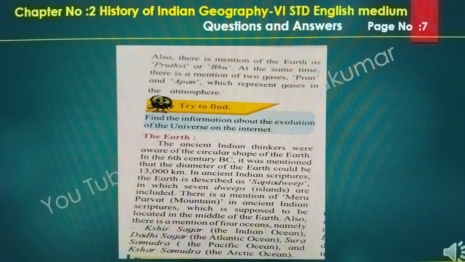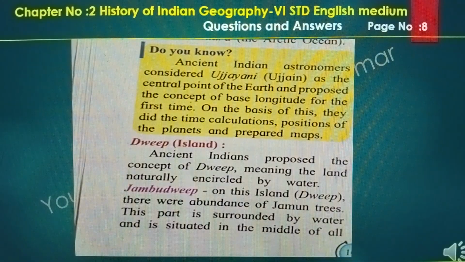There is a mention of Meru Parvat, a mountain which is supposed to be located in the middle of the earth. Also, four oceans are mentioned, namely Kshir Sagar, the Indian Ocean; Dadhi Sagar, the Atlantic Ocean; Sura Samudra, the Pacific Ocean; and Kshar Samudra, the Arctic Ocean.